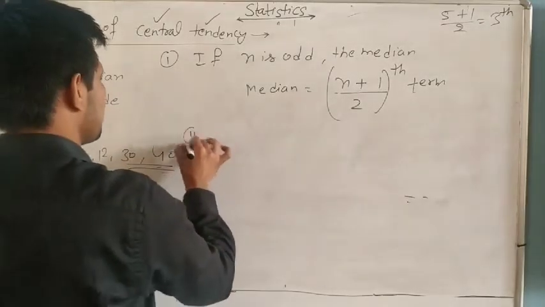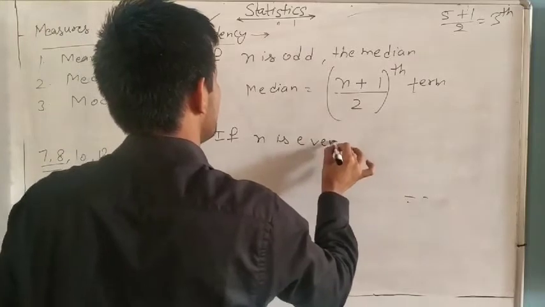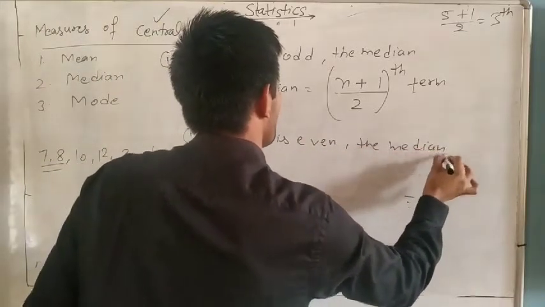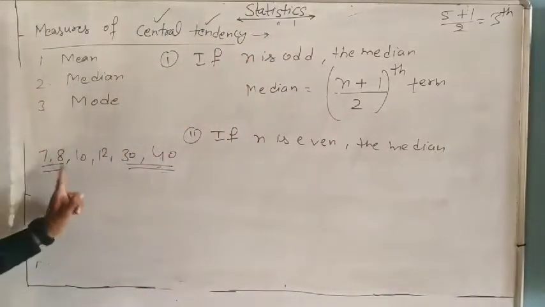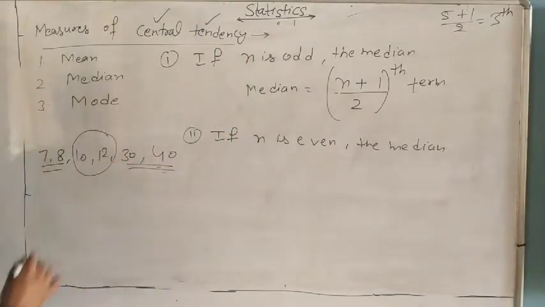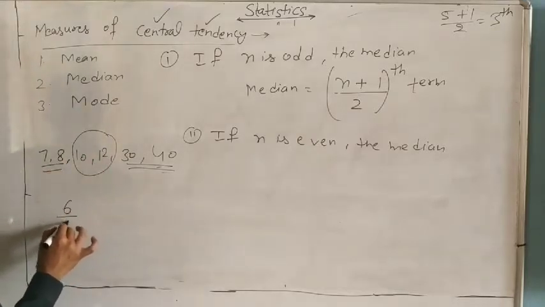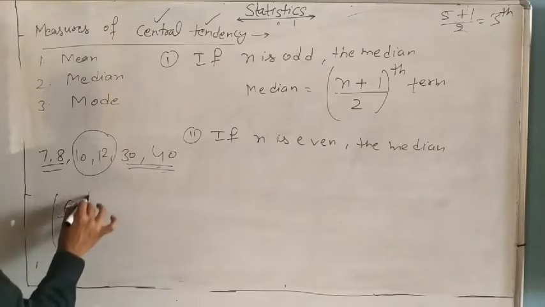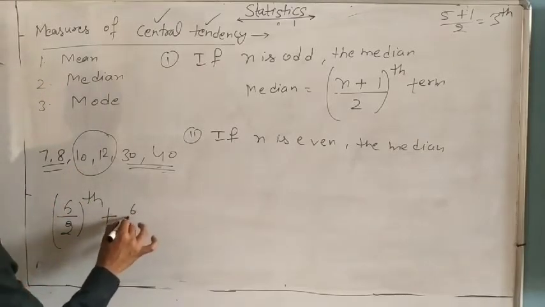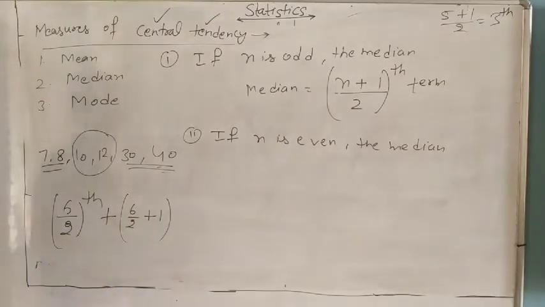So the second case: if n is even, then how will you find the median? These two are the median: the third and fourth. So it means the total number of terms is 6. So you divide 6 by 2, the third term, plus 6 by 2 plus 1, like this one. Understand or not? Right.